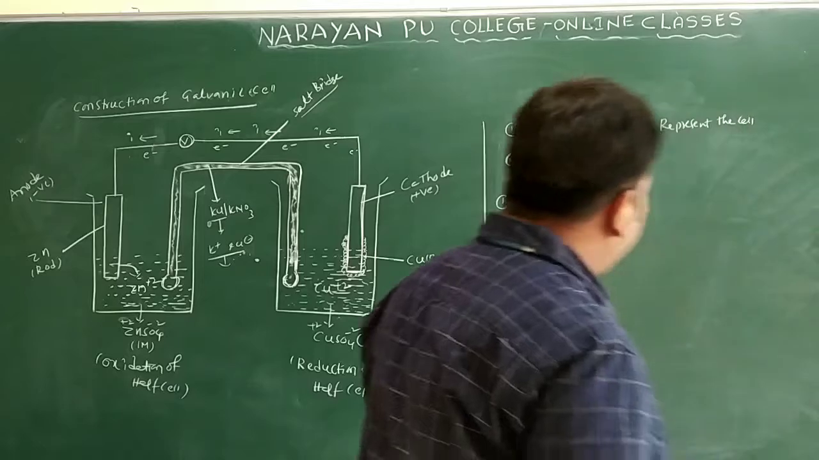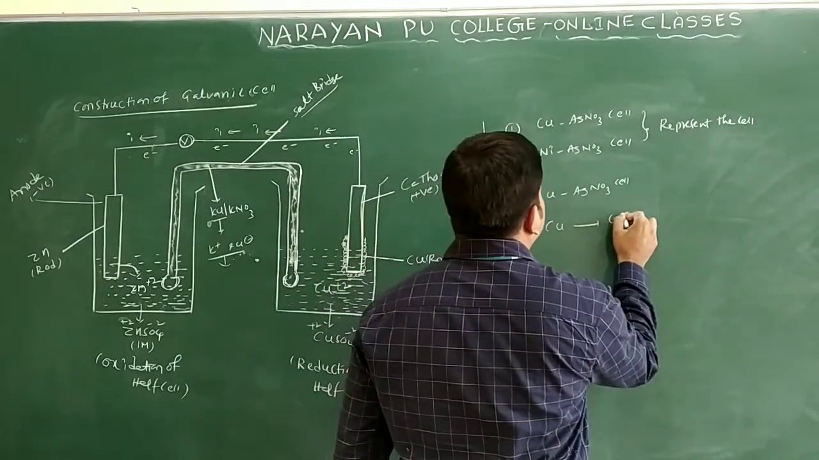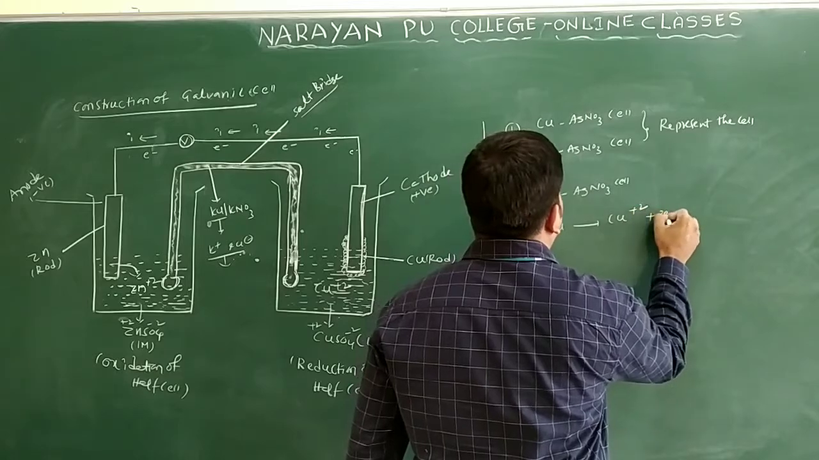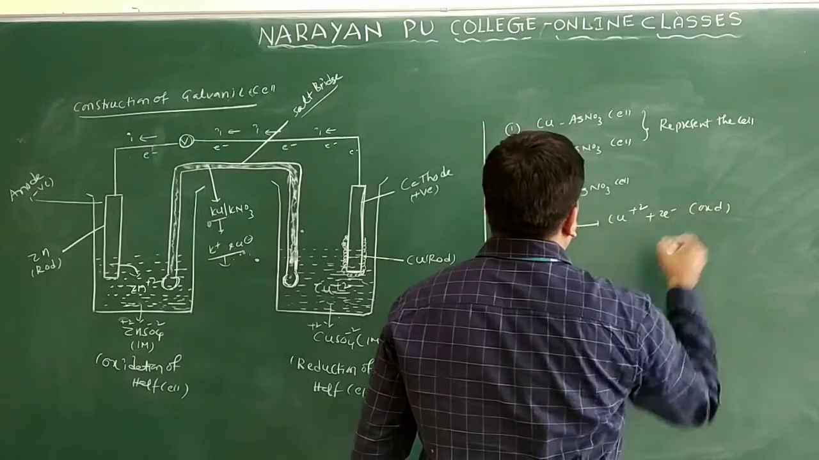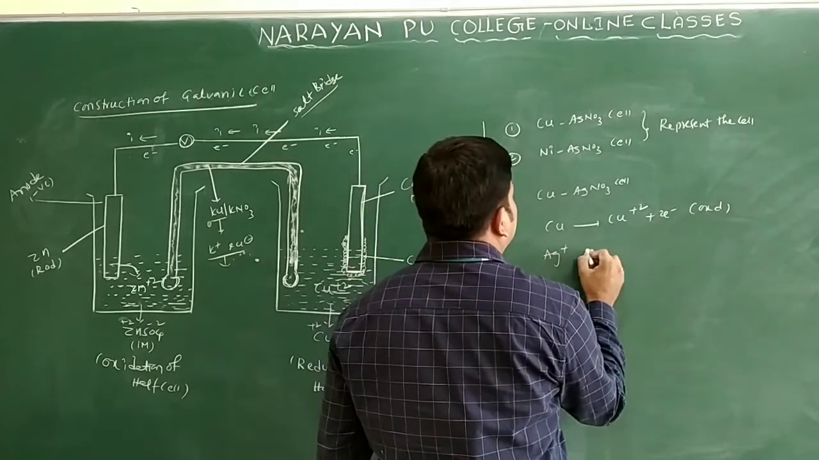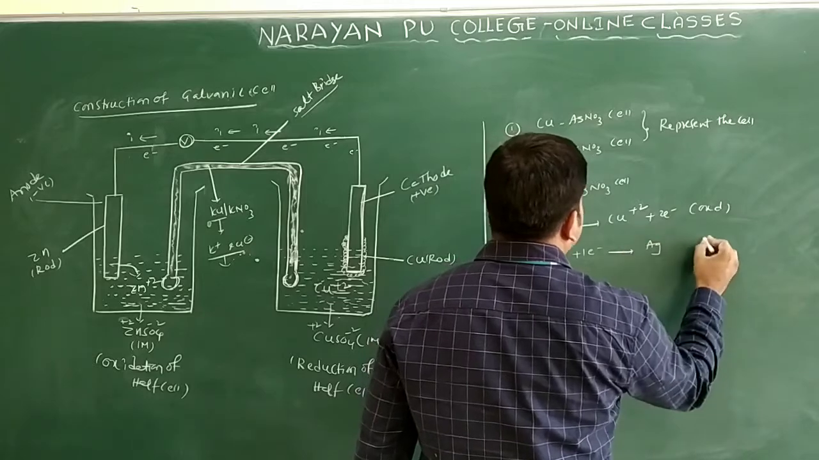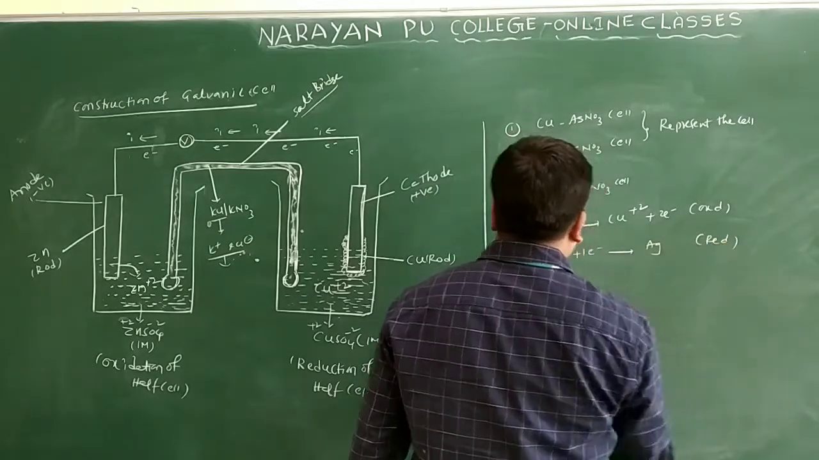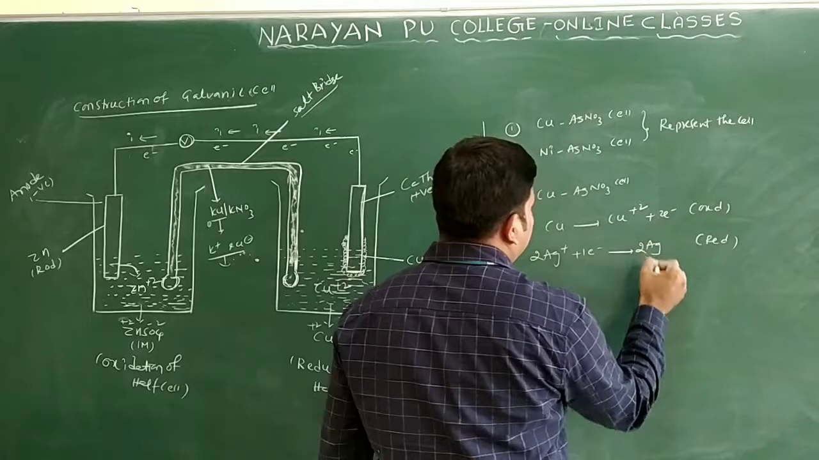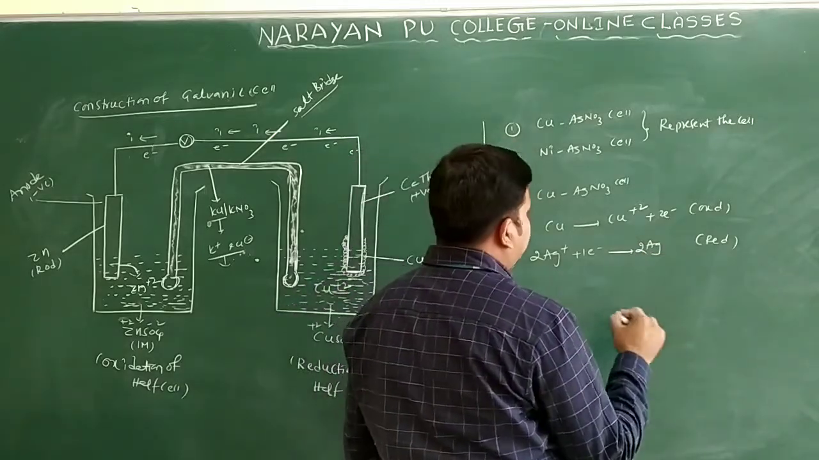So here we will take the copper generally. Here copper gives rise to Cu2+ by loss of 2 electrons. This is oxidation. Here Ag+ gains an electron and is converted into Ag. This is a reduction. If you take 2 Ag+, you will get 2 Ag.